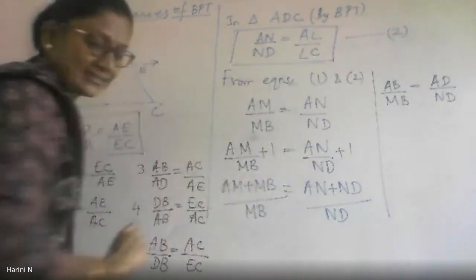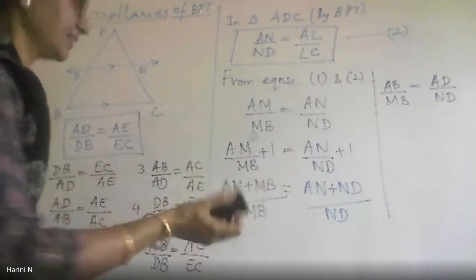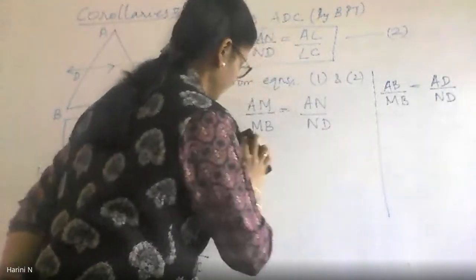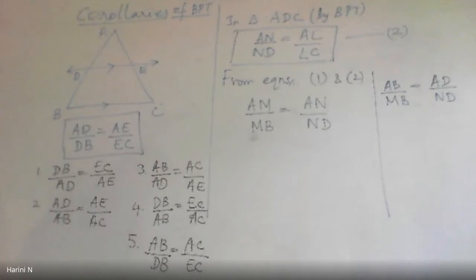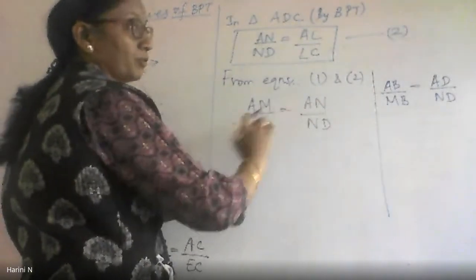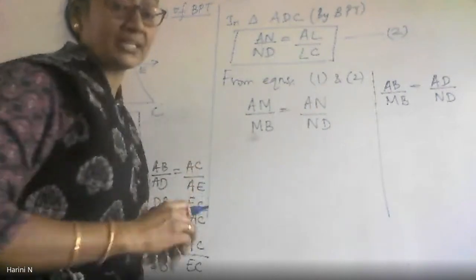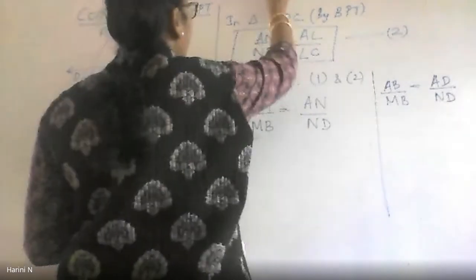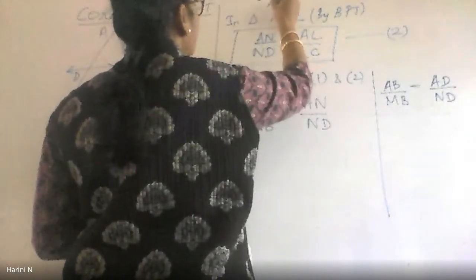Now here somebody was suggesting by subtraction we may get it. Let us see. Somebody suggested something. I don't know who that person was. Sorry, Kevin. Okay, Kevin, good. Kevin has suggested I will subtract 1 from both sides of the equation and see whether I can reach my desired result. What was the result we required? We required AM by AB.